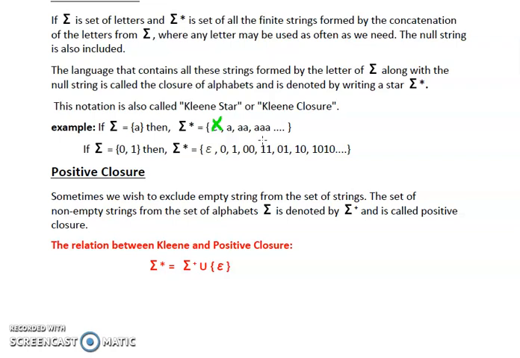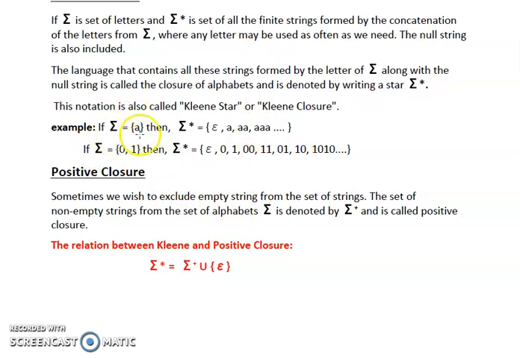So in other words, we can say that Sigma plus is the set that consists of all the strings that can be formed by the combination of the alphabets in the Sigma, but null string is not part of this particular set.